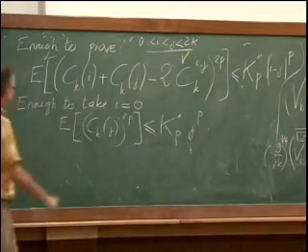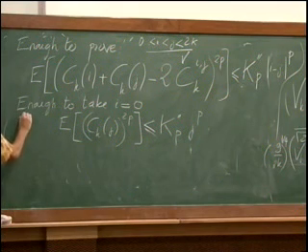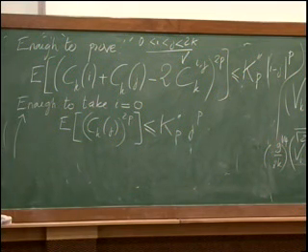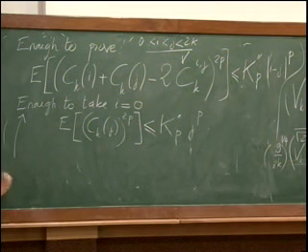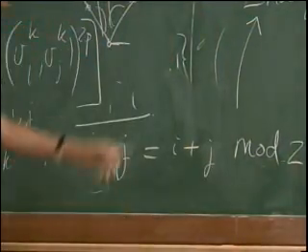So why is it enough to take i equals 0? Well, there is a rerouting argument which is very similar to something I did yesterday. So I think I will use almost the same notation as what I did yesterday. I will write i plus j bar. This will be i plus j modulo 2k, sorry.